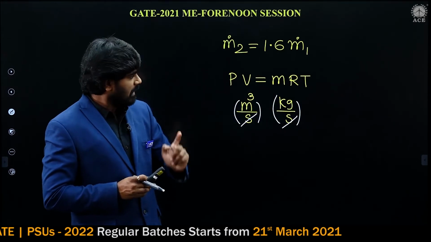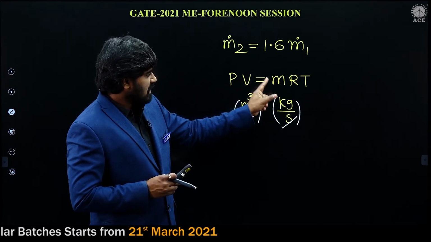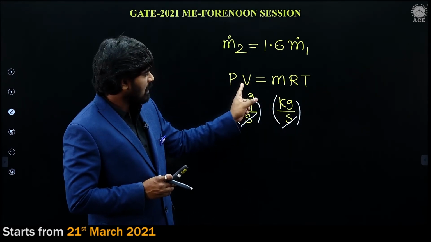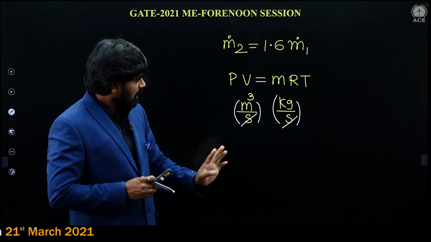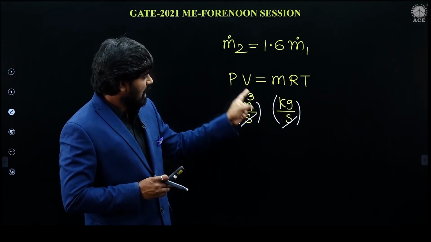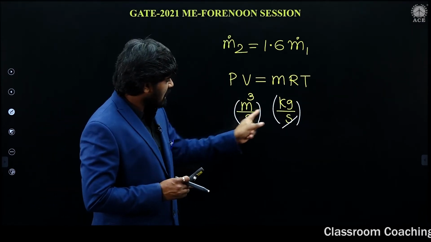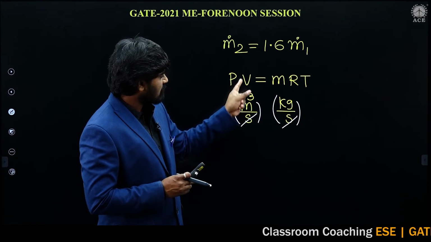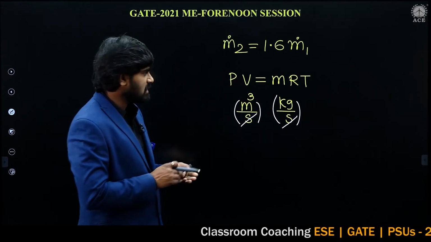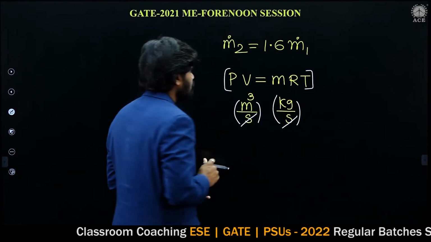I repeat. In the PV is equal to mRT equation, if mass is kg per second, volume should be in meter cube per second, so the seconds cancel on both sides. Hope this equation is clear.